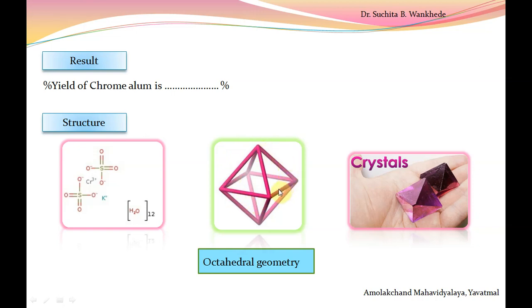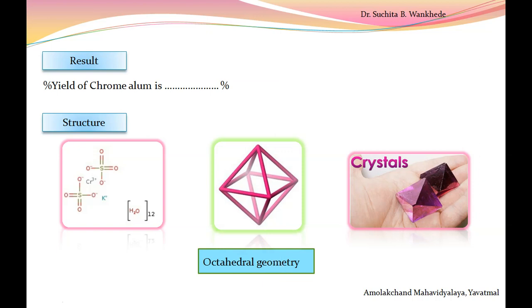If we generate the crystals of chrome alum under a microscope, they look like this one. Shiny violet colored crystals of chrome alum. Very beautiful shining crystals we get after the reaction. It has an octahedral geometry.